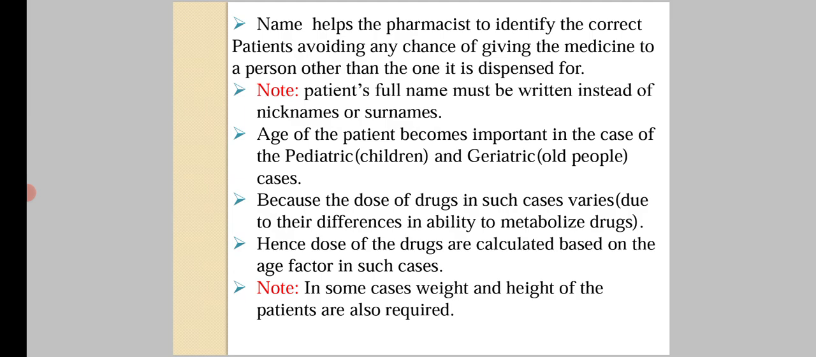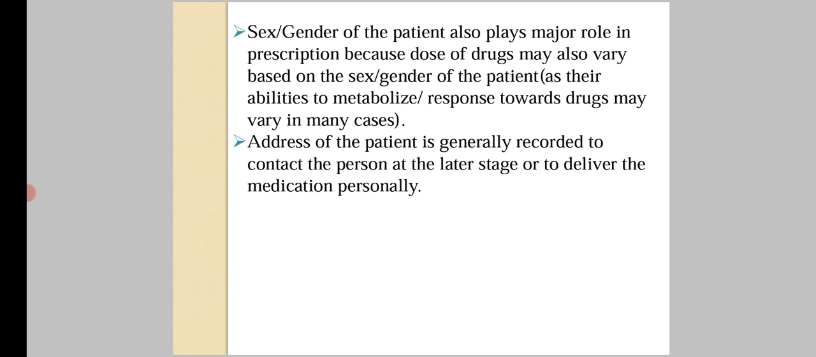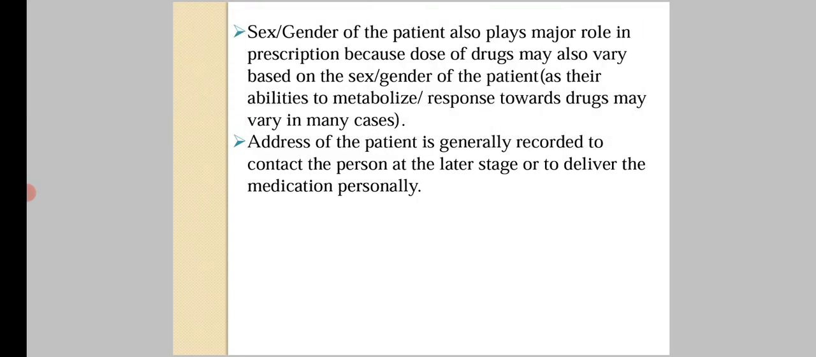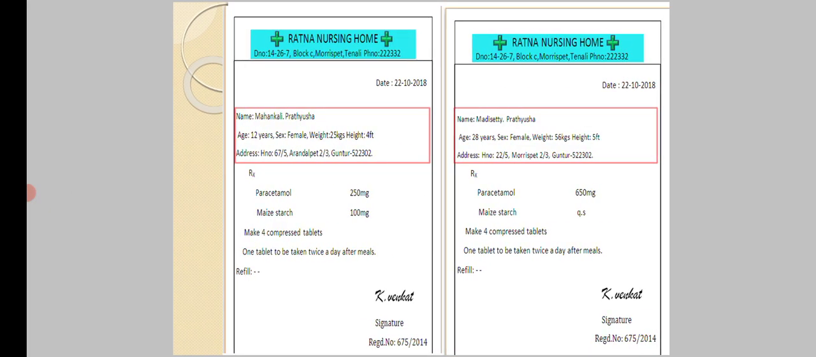Note, in some cases weight and height of the patients are also required. Sex and gender of the patient also plays a major role in prescription, because dose of drugs may also vary based on sex, gender of the patient, and their ability to metabolize, response towards drug may vary in many cases. Address of the patient is generally recorded to contact the person at the later stage or to deliver the medication personally. These are few examples of prescriptions.